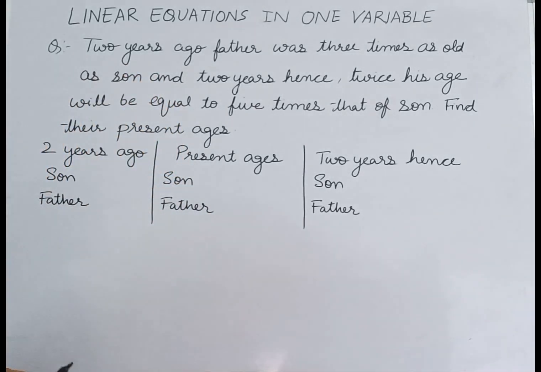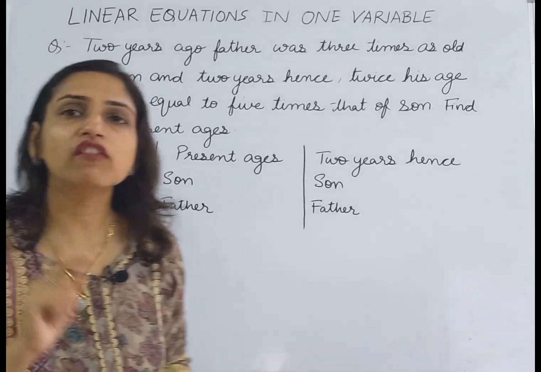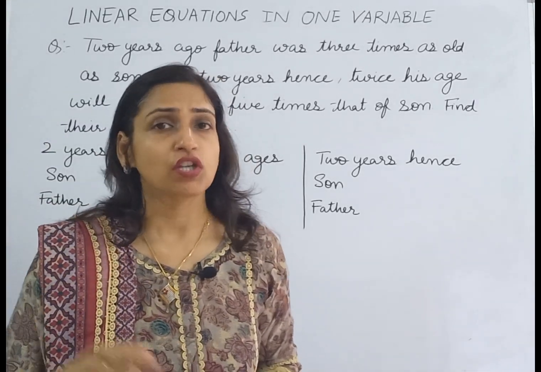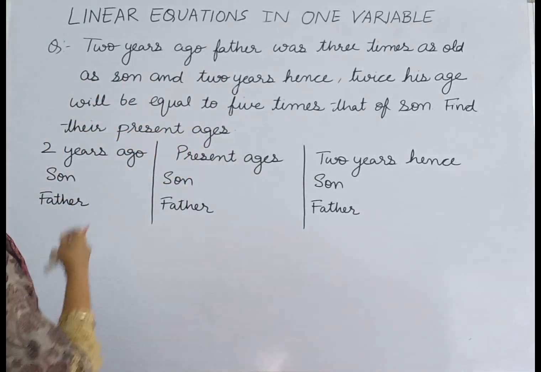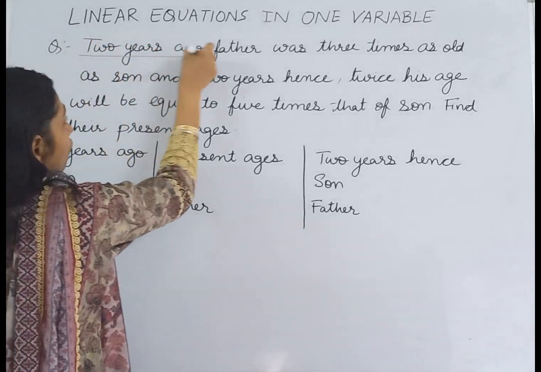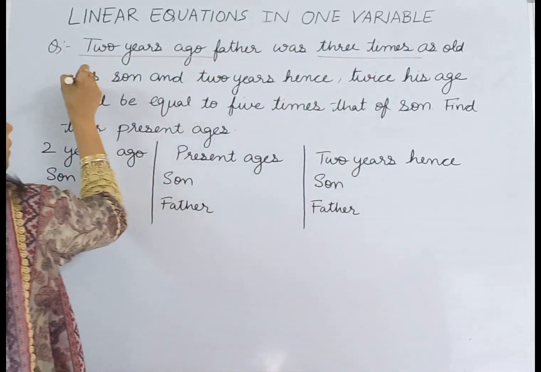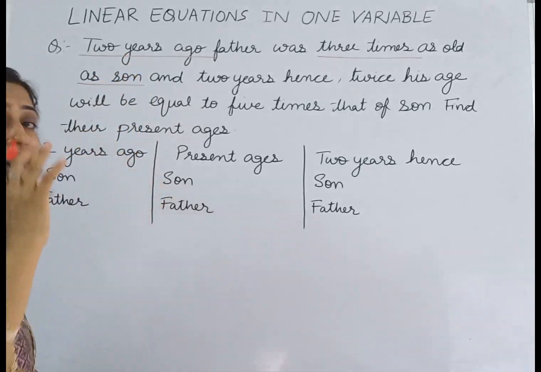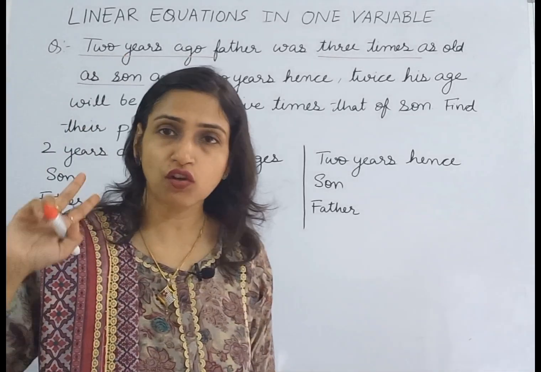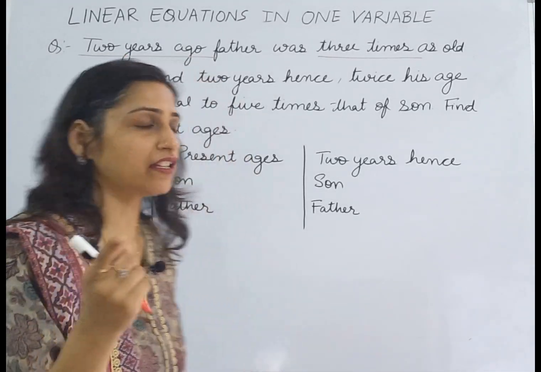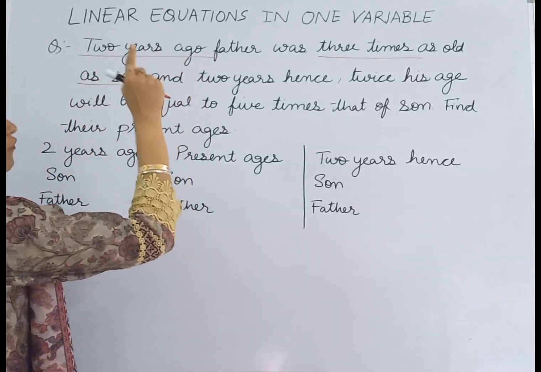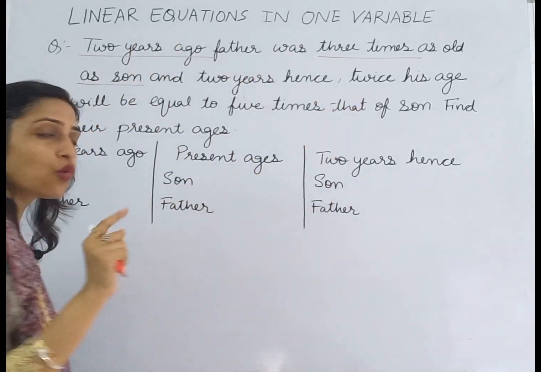Find their present ages. So we will solve this question step by step. In this type of question, we are given that 2 years ago, father was 3 times as old as son. So we have the direct relation 2 years ago between the ages of father and son.